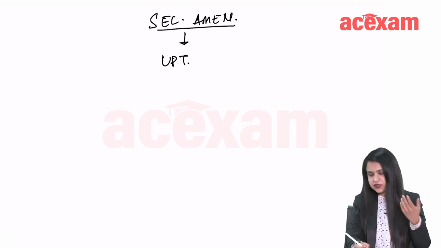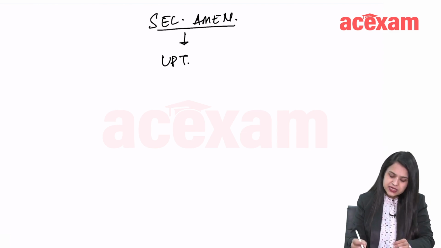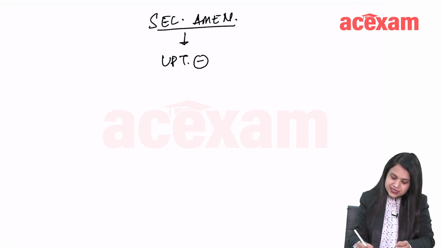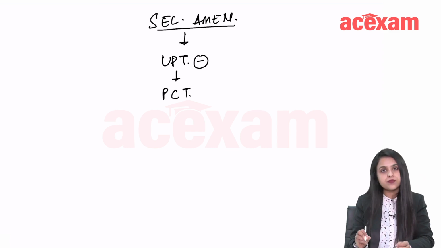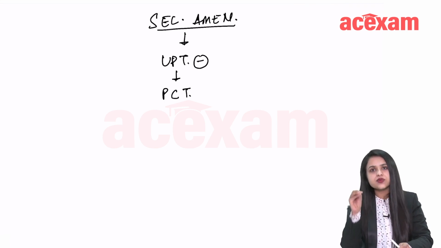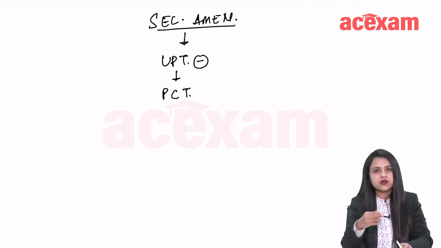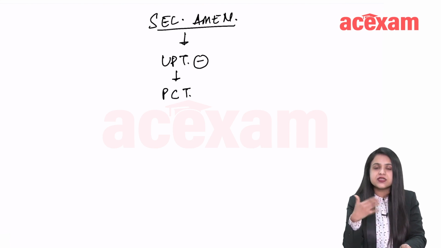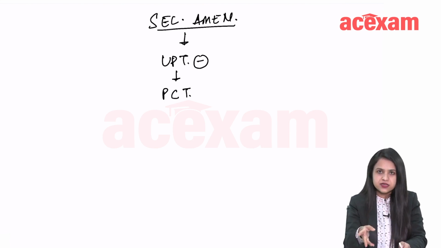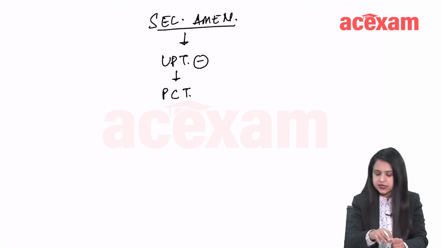If UPT is positive, then treat her. Fine. If UPT is negative, then what do you do? You do a progesterone challenge test. In this, you give progesterone, medroxyprogesterone acetate usually is given 10 milligram twice a day for 7 days, and then you see if the patient bleeds.